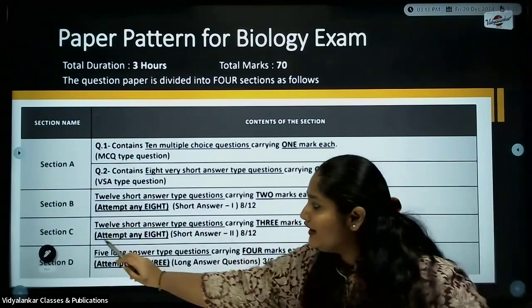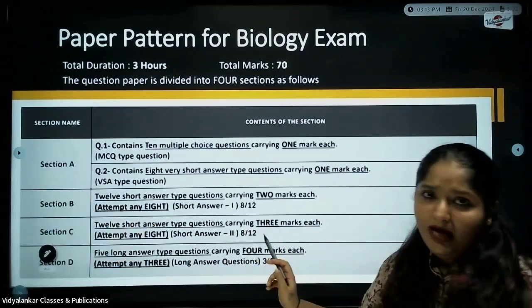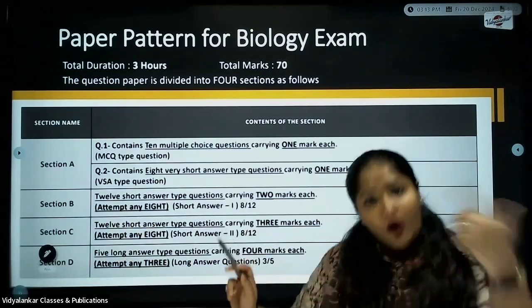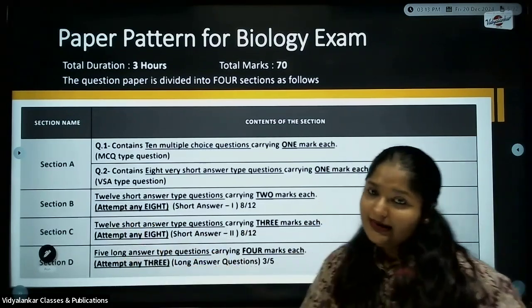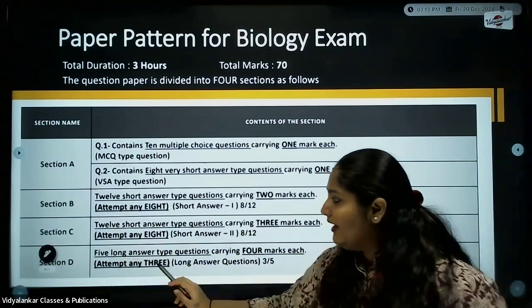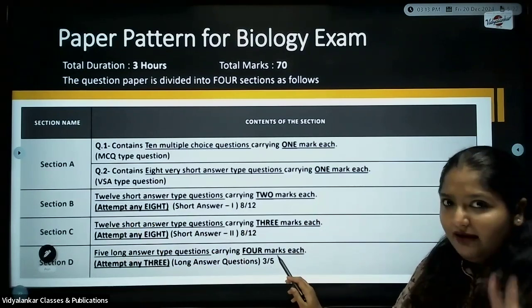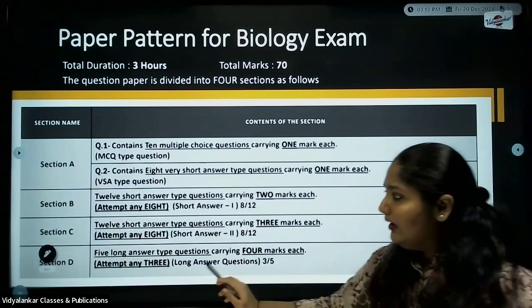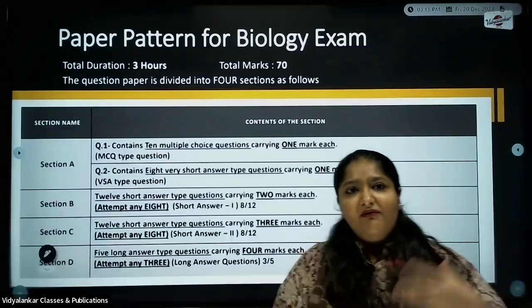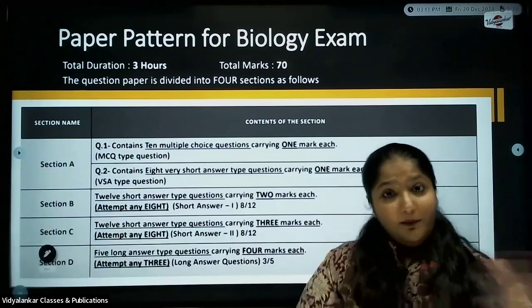Under section C, again, you have 12 questions. You have to attempt any 8, 3 marks each. Answers along with diagrams are highly expected in section C. Next, you have section D, wherein these are going to be the long answers for 4 marks. For option, you'll be having 5, from which you have to attempt any 3, 4 marks each. Now, here under section D, we feel that it is just going to be a brief answer, a diagram with the answer, brief one.